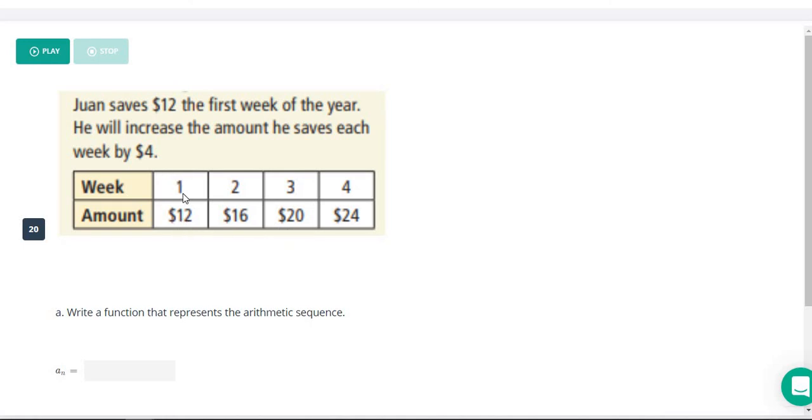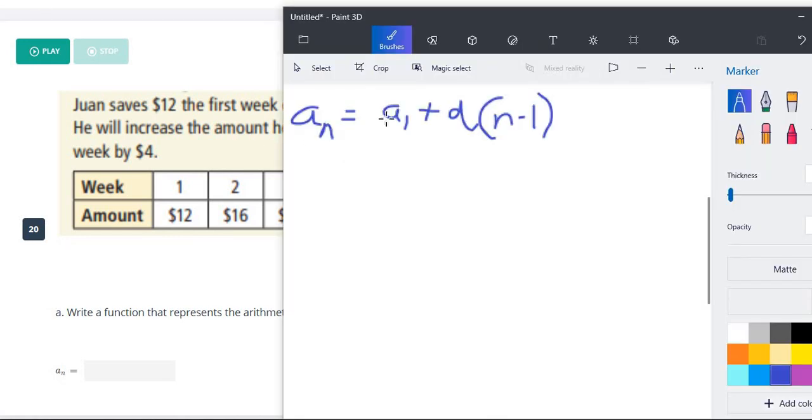Our first number in the sequence is 12, because that's what he saved in the first week. So here is our sequence formula. A sub n equals a sub 1, which is our first term. Our first term here was 12, so we put that in, plus d, which is our common difference. Our common difference here was 4 times n minus 1.